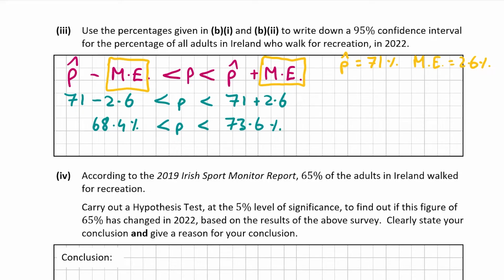So a lot of the time, you'll have to use the formula, the standard deviation over root n, which you will have to multiply by 1.96 for a 95% confidence interval. However, if you work out the margin of error, 1 over root n, then you don't have to multiply it by 1.96. That is a common mistake, so just watch out for that. And now we'll have a look at B part 4.